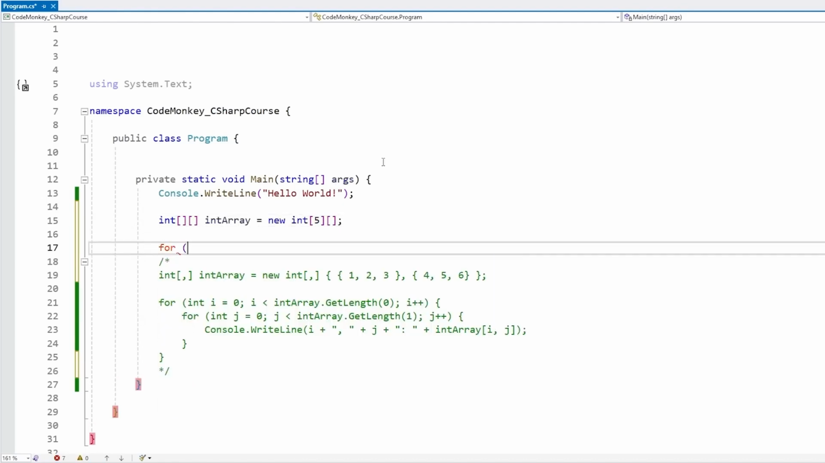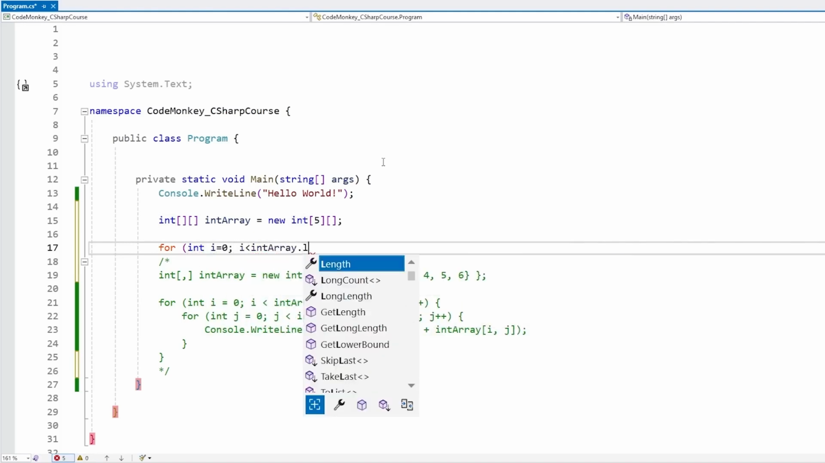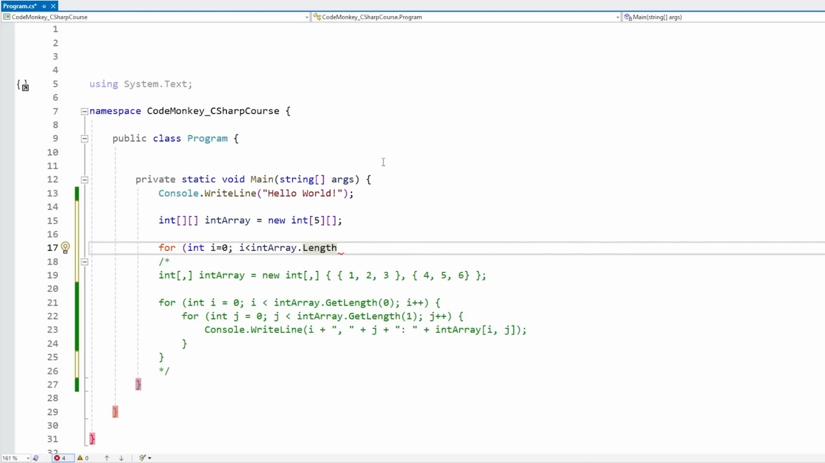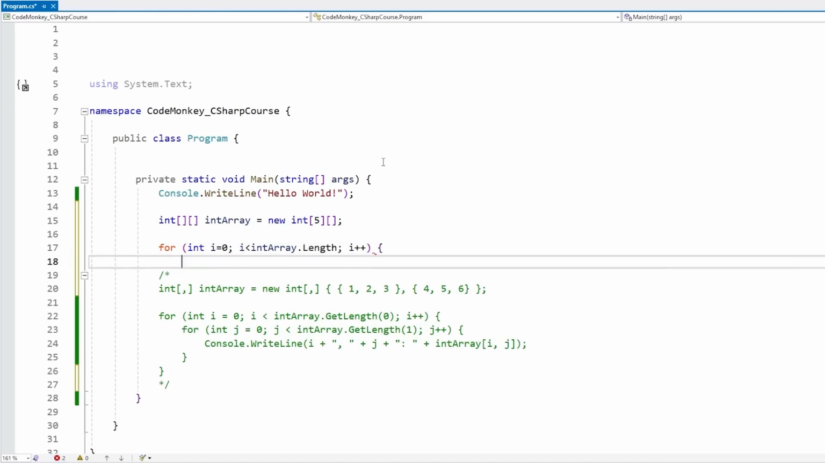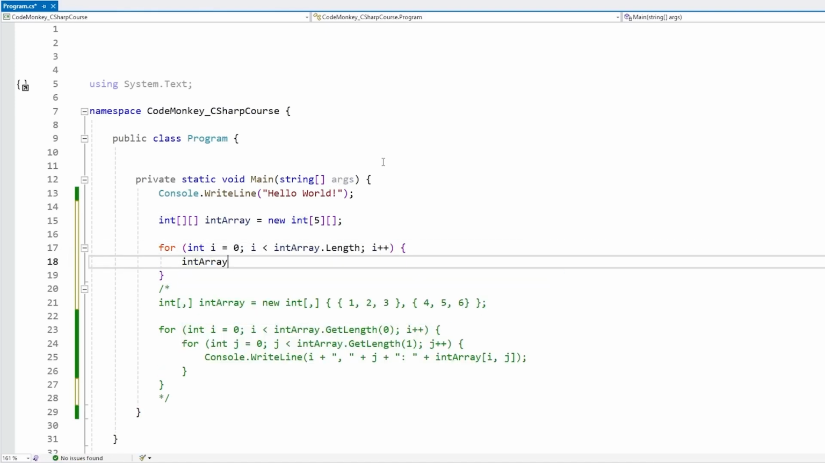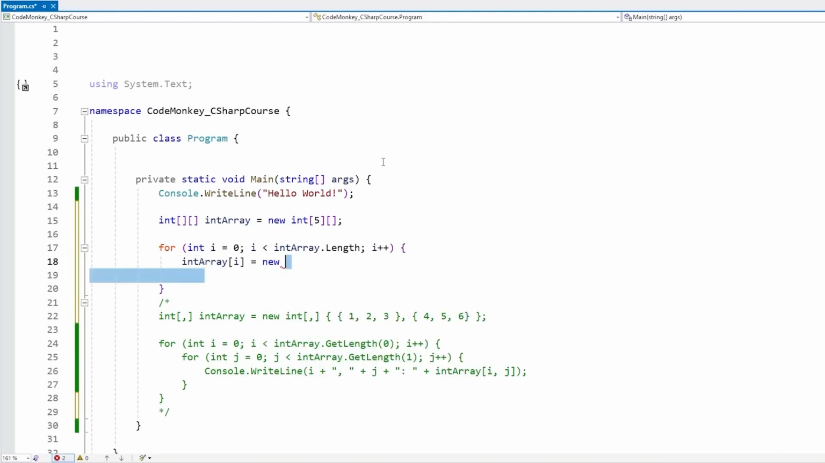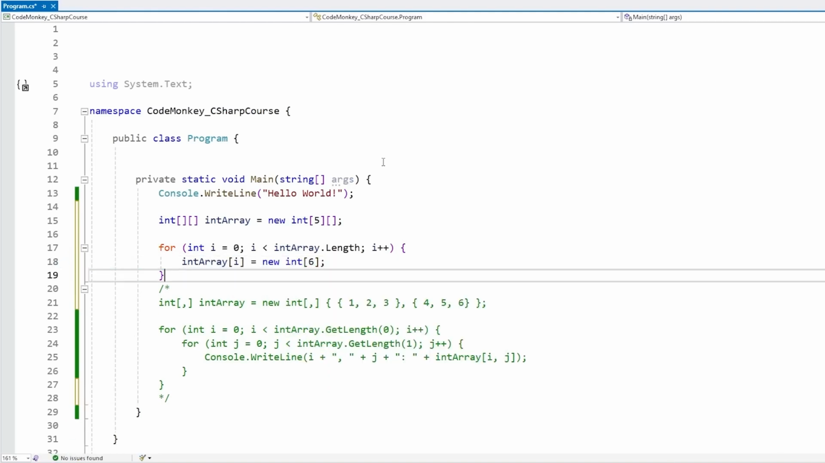Then we can do the usual cycle through it. So for int i equals 0, i less than array.length. Here we can use length because again, this is not a multidimensional array. It is an array of arrays, meaning it's an array, and inside each position, each element itself is going to be an array of multiple elements. So we can do this, i++, and we can go int array on this index, and inside it, we create a new int array of whatever length we want, like for example 6.